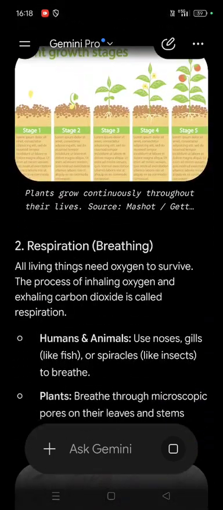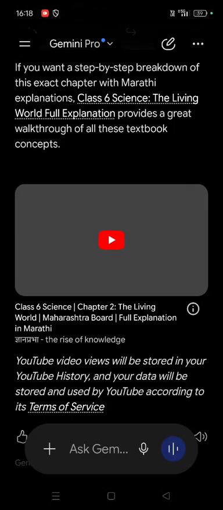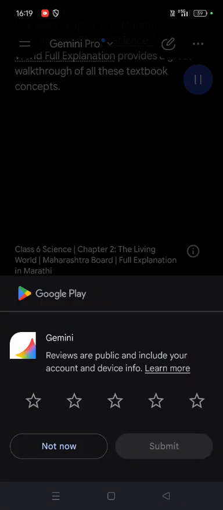It has given me an answer. Now, see, I have to scroll down all the way, which is also a big bit of pain. Then I will click on the speaker icon.